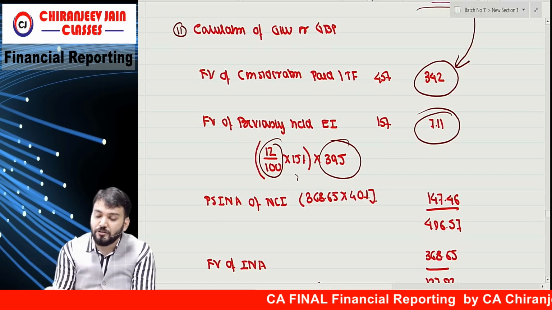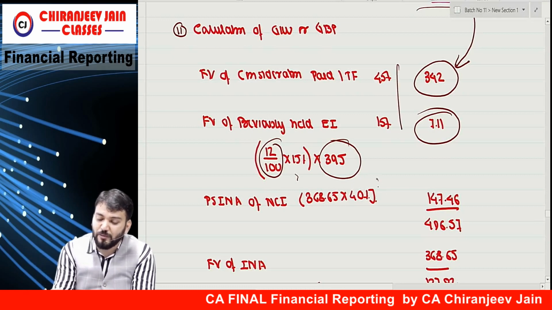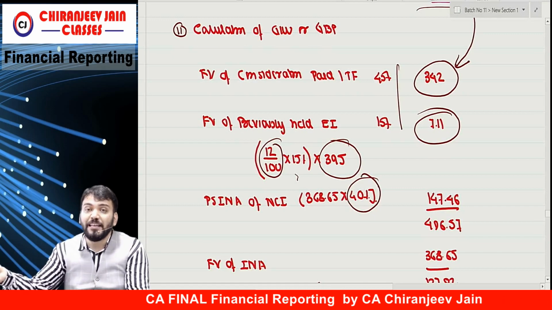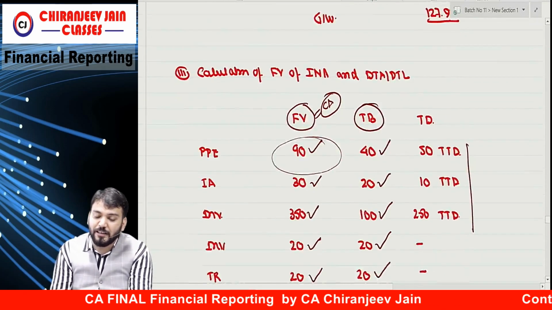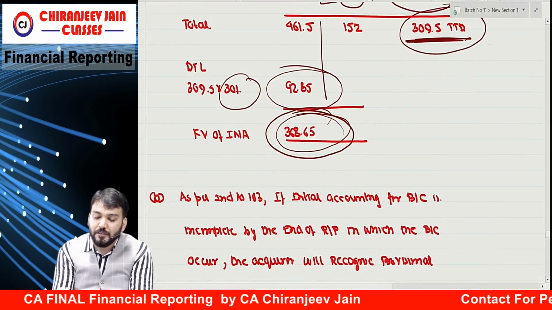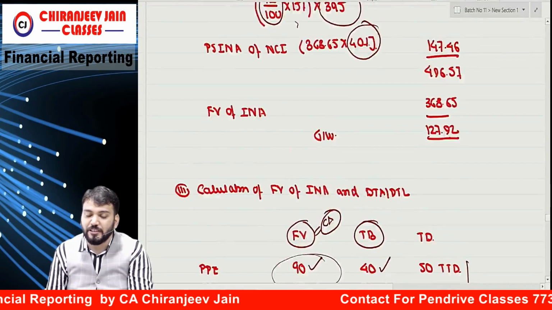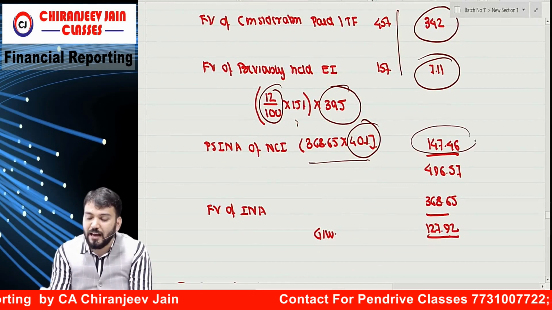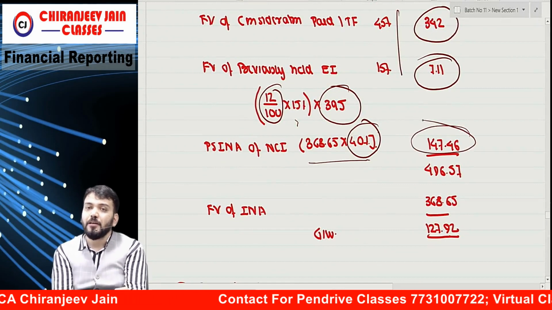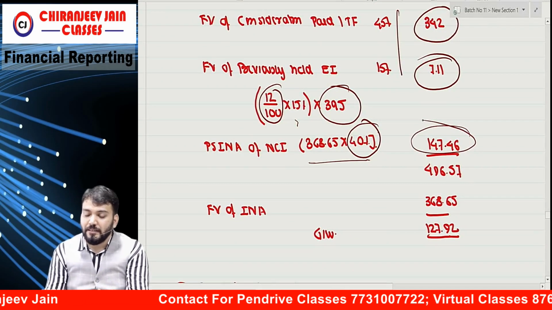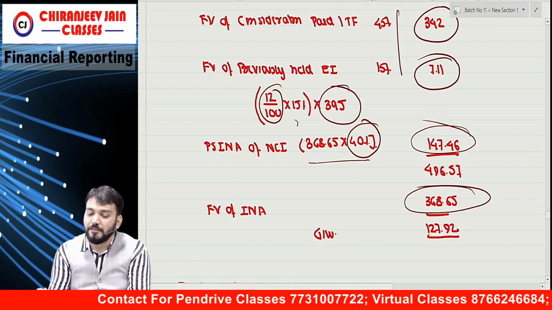Then we write down the percentage of NCI. This is 60%, so we'll take 40% of INA. How much INA did we calculate? 368.65. So it is 40% of 368.65. This NCI came. Then we'll deduct the fair value of INA, that is 368.65. This becomes goodwill.